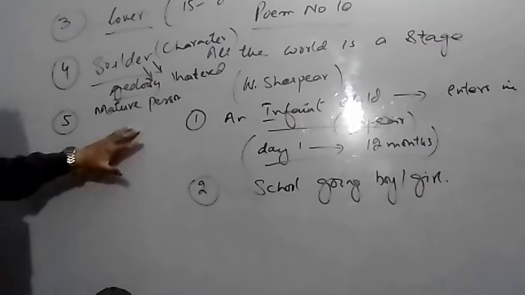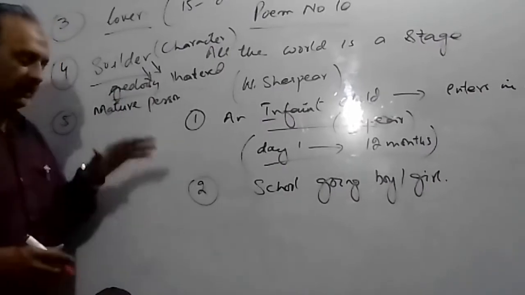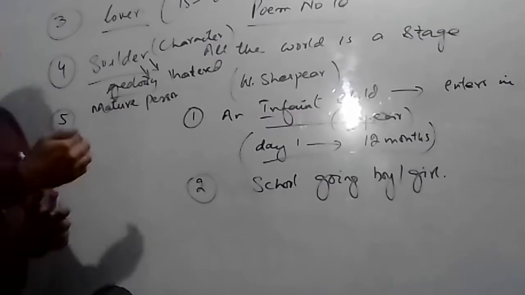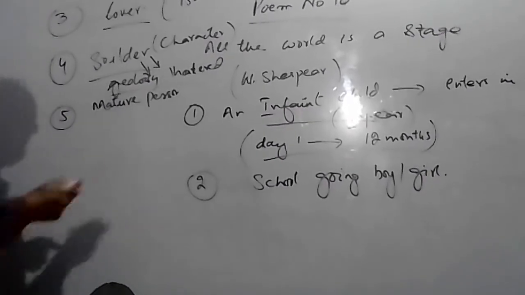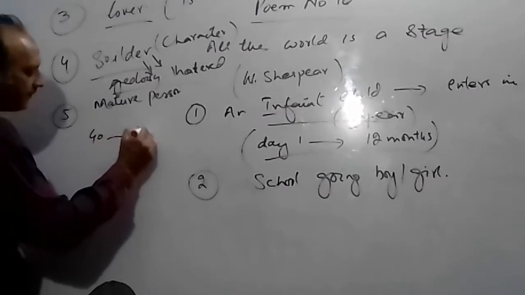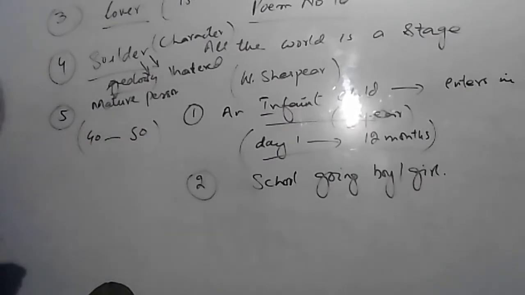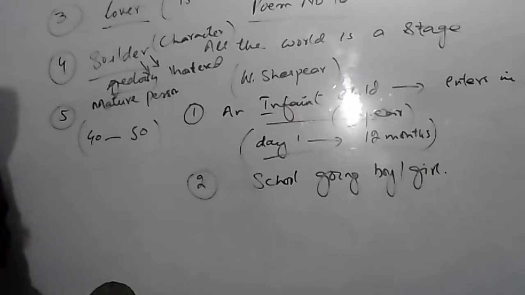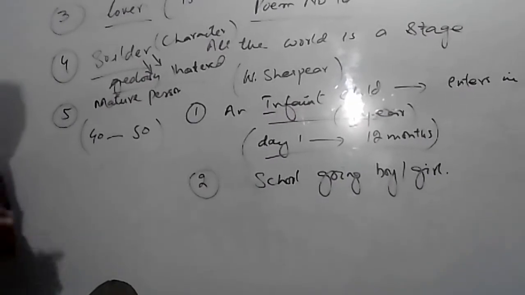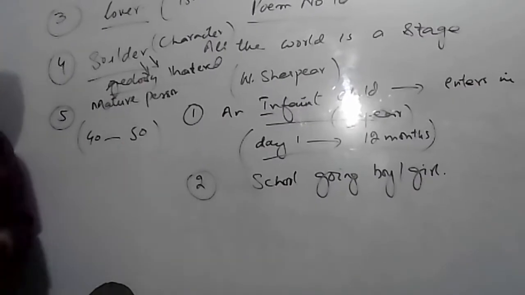Then a mature person. In this stage, the poet tells us that whenever a person comes into that age, which according to the writer starts from 40 years to 50 years, he shows sensible maturity. He is not very quick in any decision.